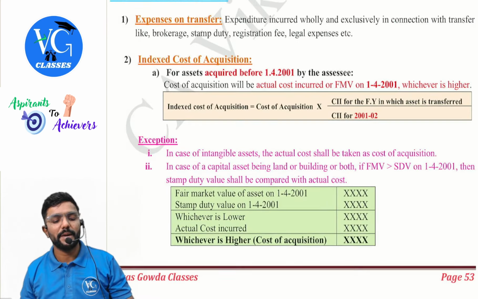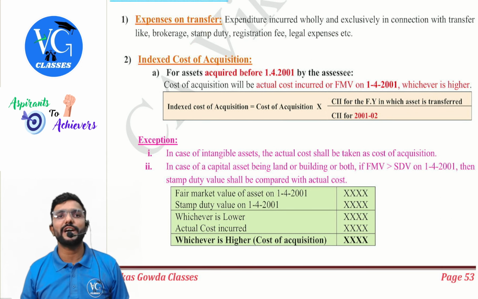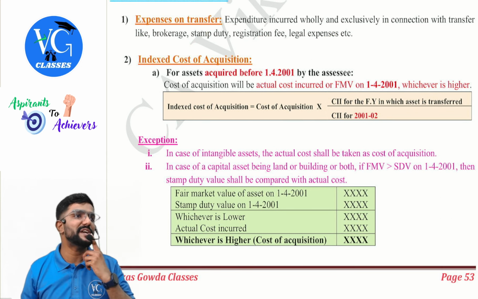Coming back. Points on computation. Sir, first, in the format you taught us, after full value of sale consideration, we will reduce expenses on transfer. What is it, sir? Expenses on transfer means the expenditure incurred only and exclusively in connection with the transfer, like brokerage, stamp duty, registration fee, legal expenses, etc. But securities transaction tax is not allowed as an expenditure, guys. Under the capital gains, securities transaction tax is not allowed as expenses.